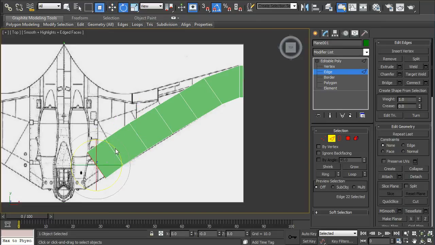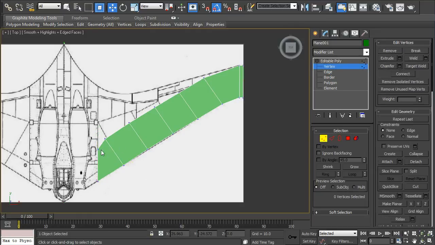And just rotate the last piece vertically. And we have to go to vertex mode and line up those points to the back of the wing.